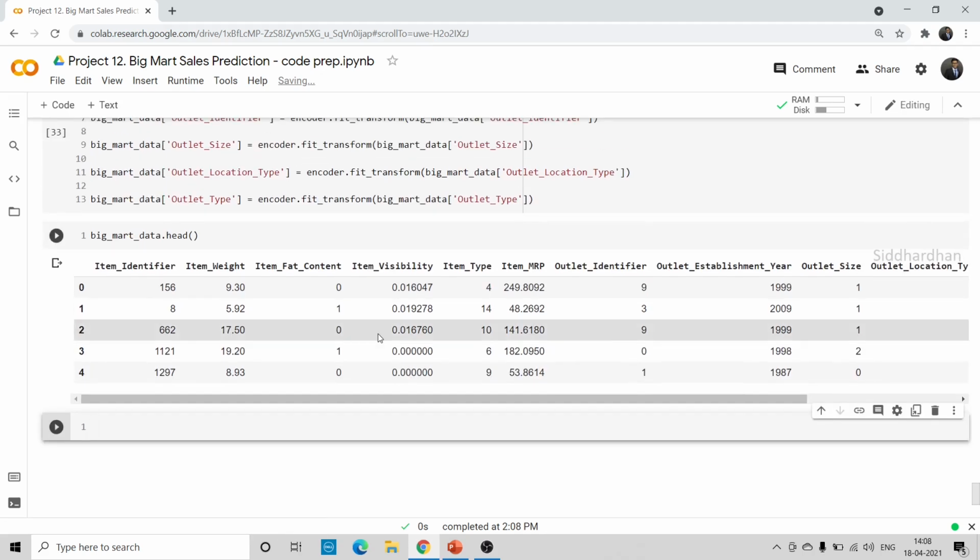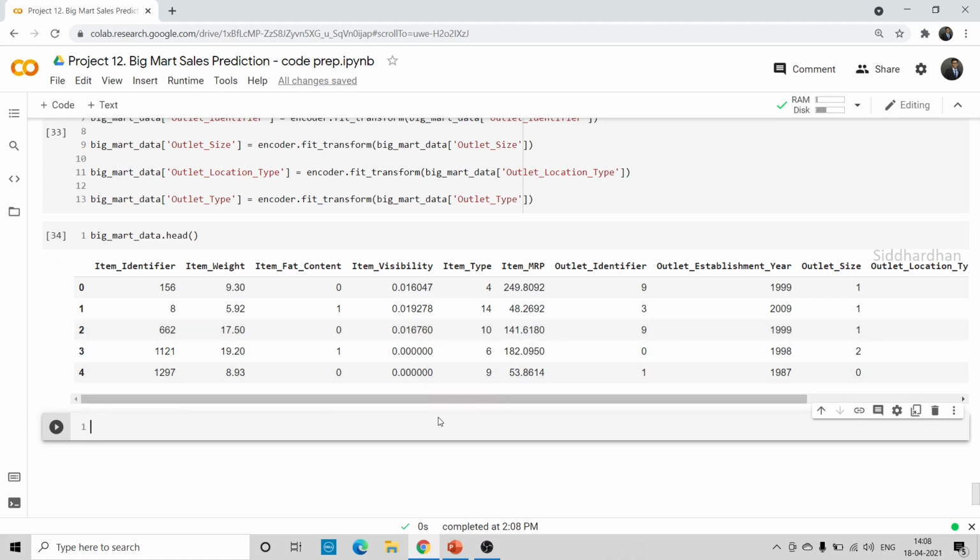Okay, so now you can see here we only have numerical values. These categories are given specific numerical values if they are unique. So this is how you can encode all the categorical columns into numerical values, and this is the important data pre-processing step. The remaining steps are very simple.